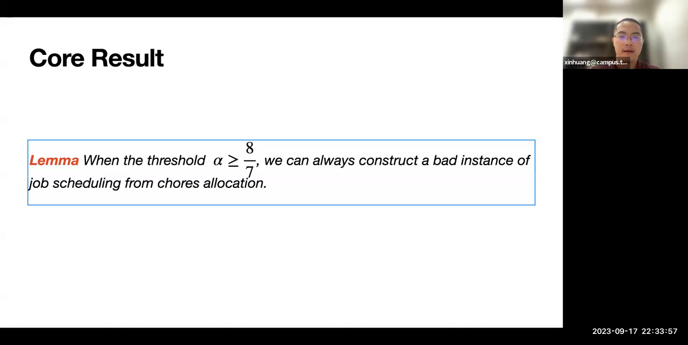That means first we have everyone with 8 over 7 of the maximum share. Then we run the HFD, and some chores are unallocated. Then we finally get an instance, maybe with a smaller number of agents, but the threshold is at least alpha, and we run the FFD algorithm, and it still cannot allocate all the chores.